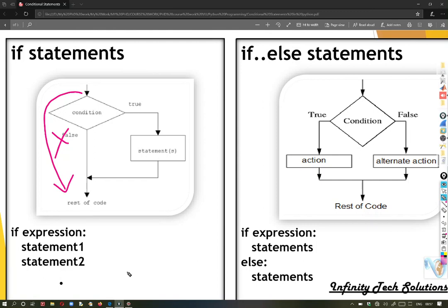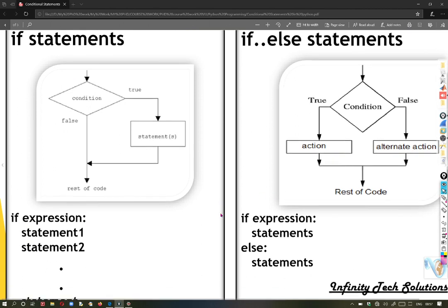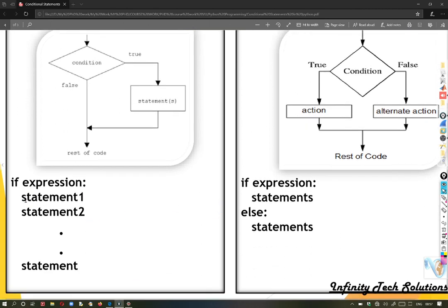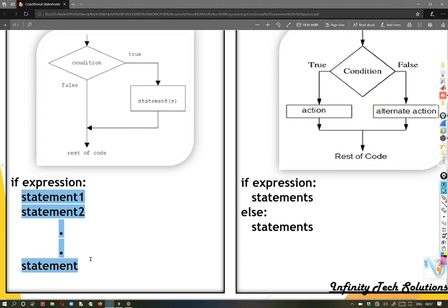The structure for the if statement is: if, expression to be written, ending with colon. After that, n number of statements to be written. These statements should be properly indented, since in Python we do not use opening or closing curly braces like we were using in C and C++.